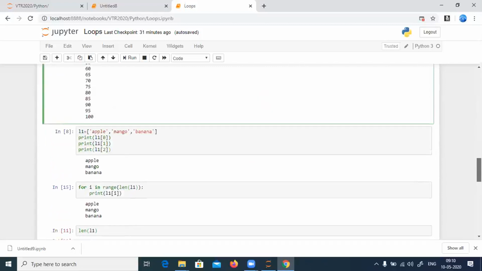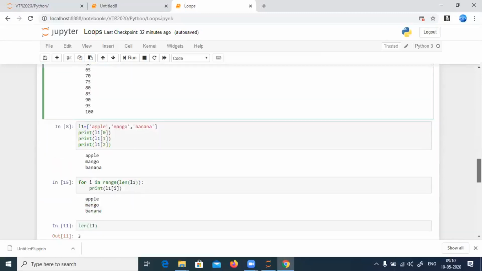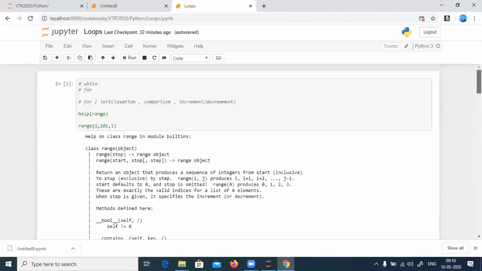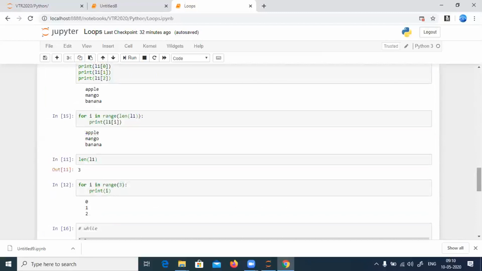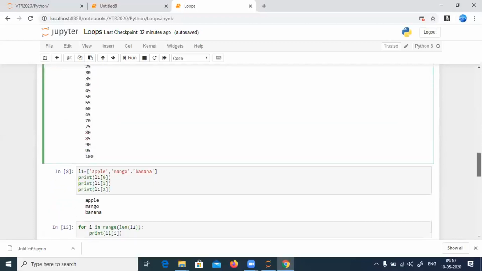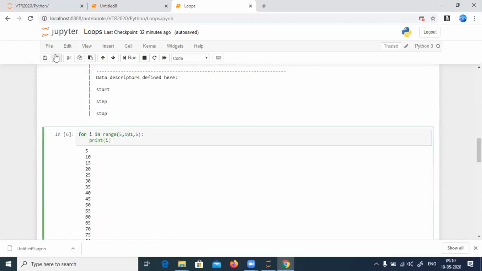Now I told you, are there any other use cases of the for loop? Yes, we have something like apple, mango, banana in a list that I want to print. The question is: in range, if we want to decrement, then yes, we take a negative number at the end as the step. For example, I want to print some negative numbers in the range. How to do so? I'll show you.